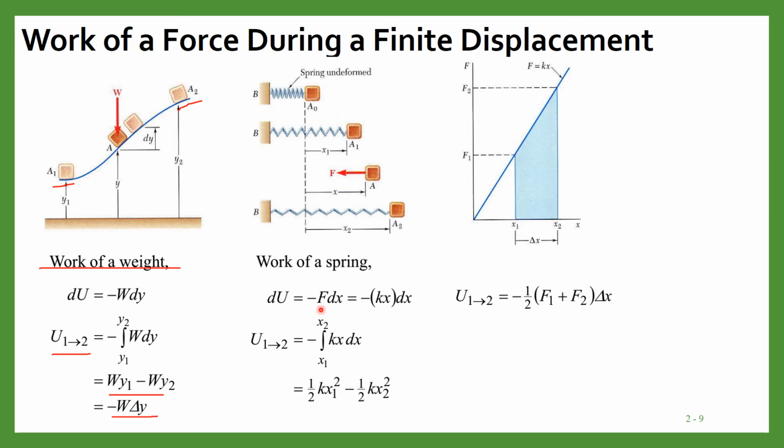Now the spring force we can write by this expression, F is equal to kx. So in this expression of work we can write kx dx, and for this finite displacement we have x1 to x2, and when you integrate this, you get half kx1 squared minus half kx2 squared.